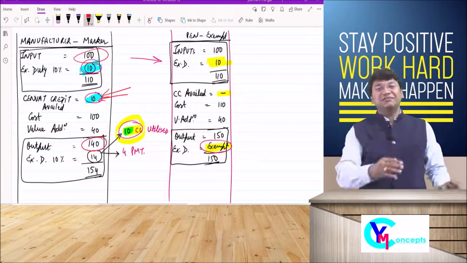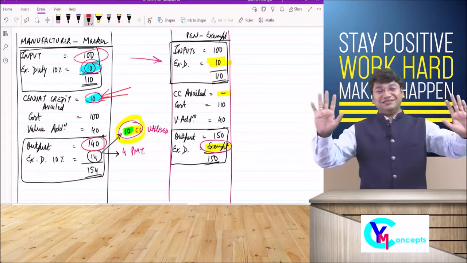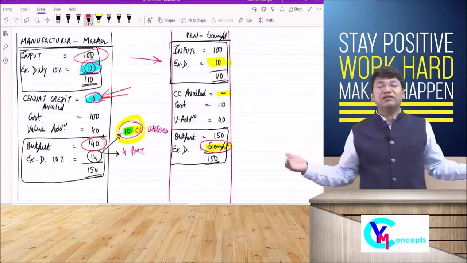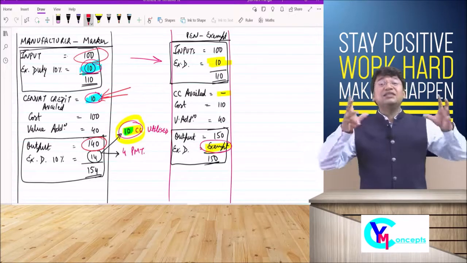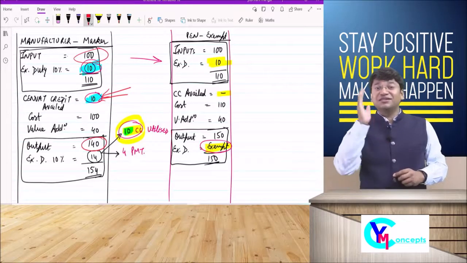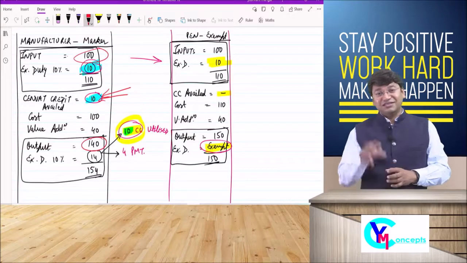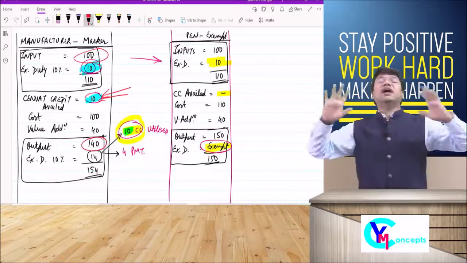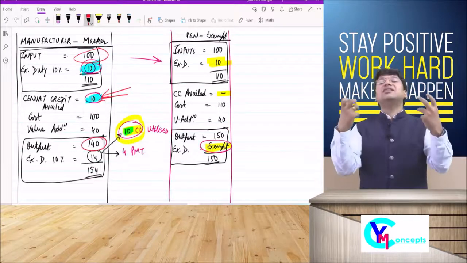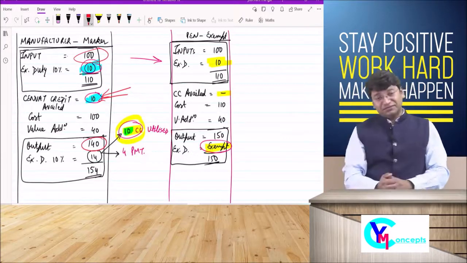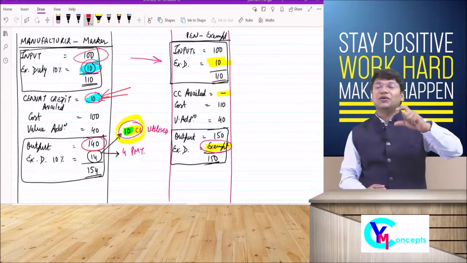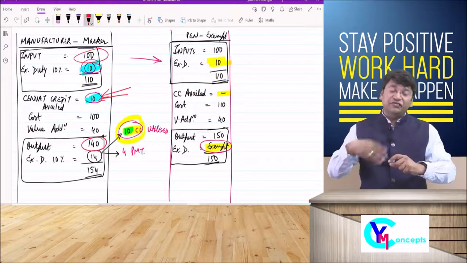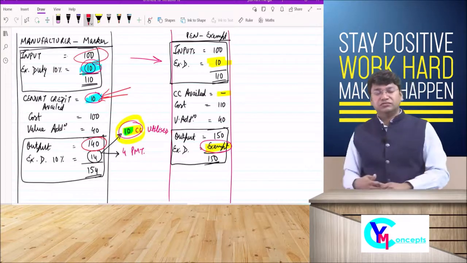One more time, last time. Close your eyes. Now we will feel why the credit is allowed. This is the mantra to clear the GST. This is the mantra to understand all the concepts of GST. Close your eyes and feel the concept why the credit of rupees 10 is allowed, because tax is being charged on entire rupees 140. Close your eyes, feel it, take it to heart.